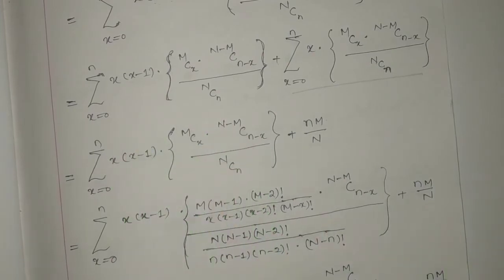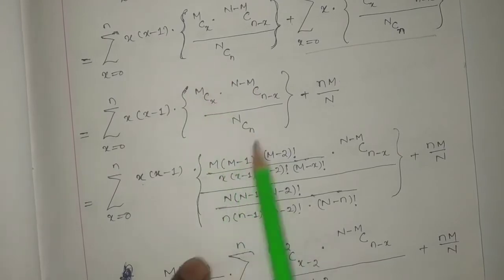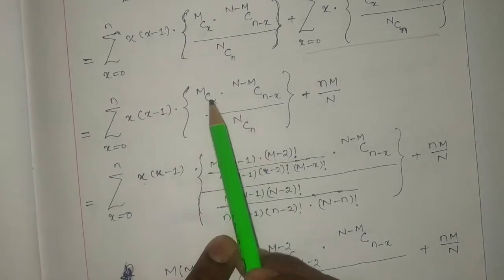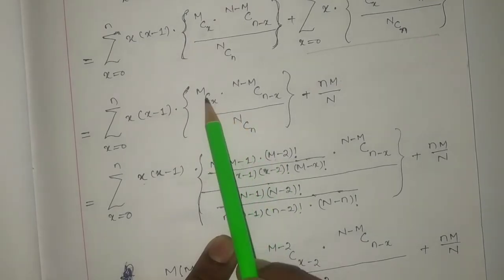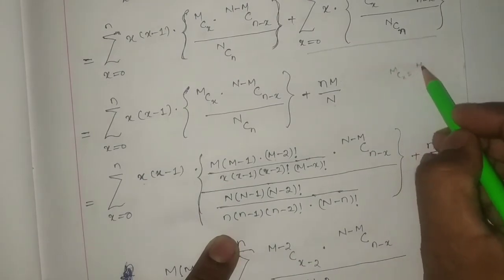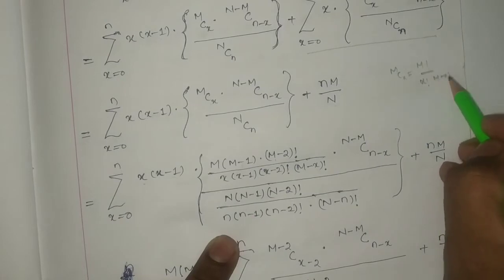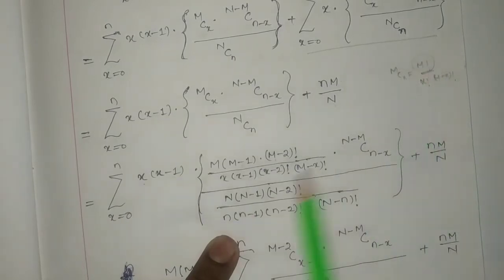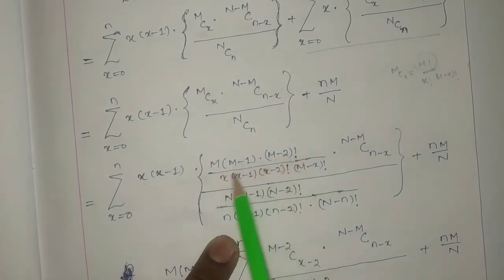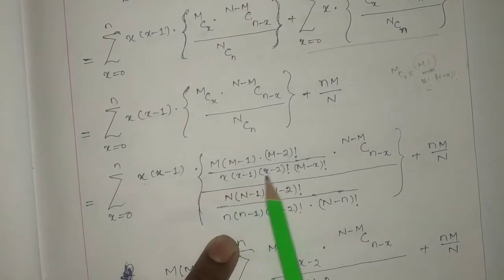Carefully you have to watch here. Here x into (x minus 1) is there. This MCx can be written as M into (M minus 1) into (M minus 2) factorial, because MCx is nothing but M factorial divided by x factorial into (M minus x) factorial. So M factorial can be segregated as M into (M minus 1) into (M minus 2) factorial, and x factorial can be rewritten as x into (x minus 1) into (x minus 2) factorial.